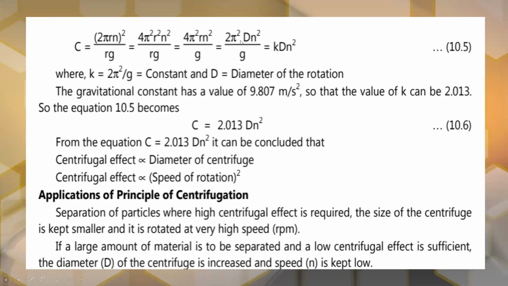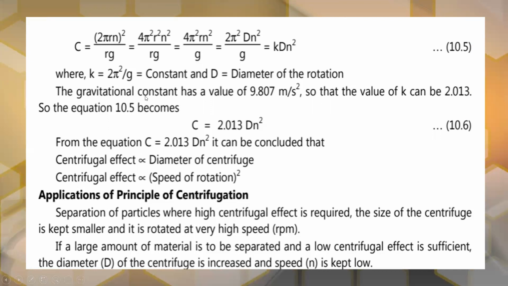So this 2 pi square upon g will be the K. Similarly, 2 r will be the diameter. So we get this equation: C is equal to K into D into n square, where K is a constant and D will be the diameter of the rotation.